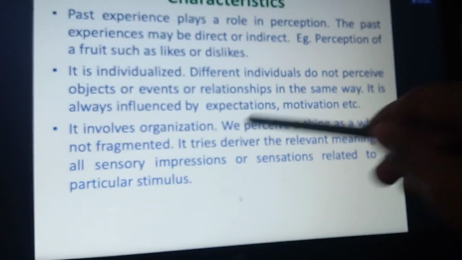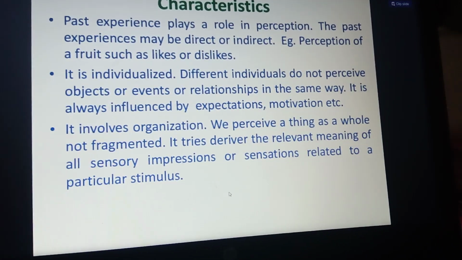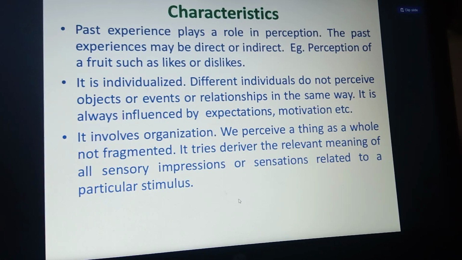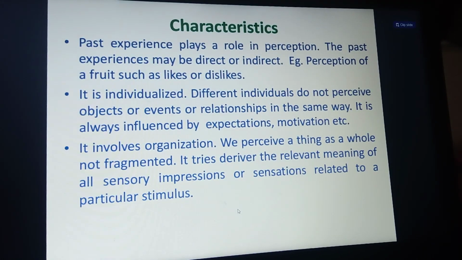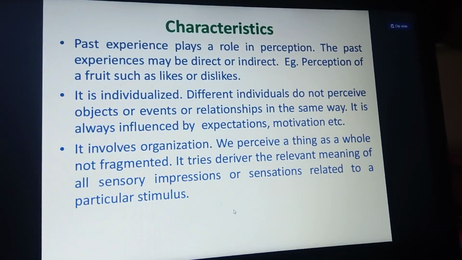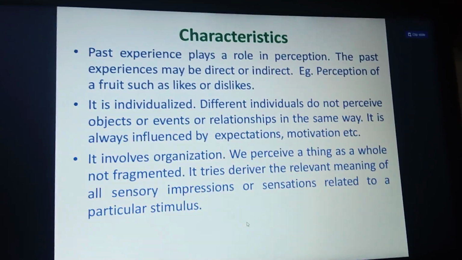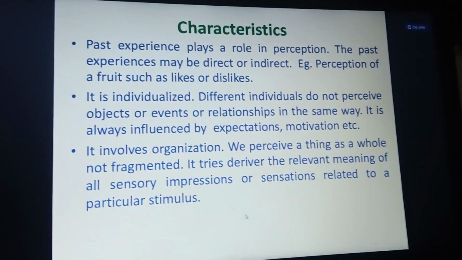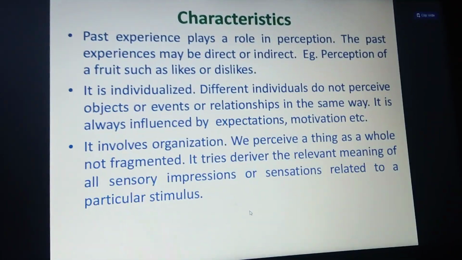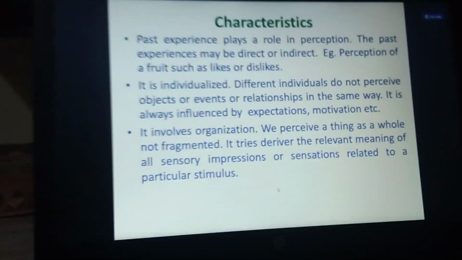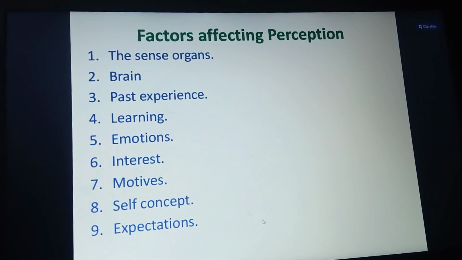And next one is that it involves the organization. So it involves the organization. Whatever one particular stimulus you are pursuing, that stimulus is also going to stimulate and sensate and make an impression on the other person also. Okay, for example, now you got an idea, so that idea is going to be shared with the organization. So that is the characteristics of perception. Okay, now next let us go to the factors affecting perception.